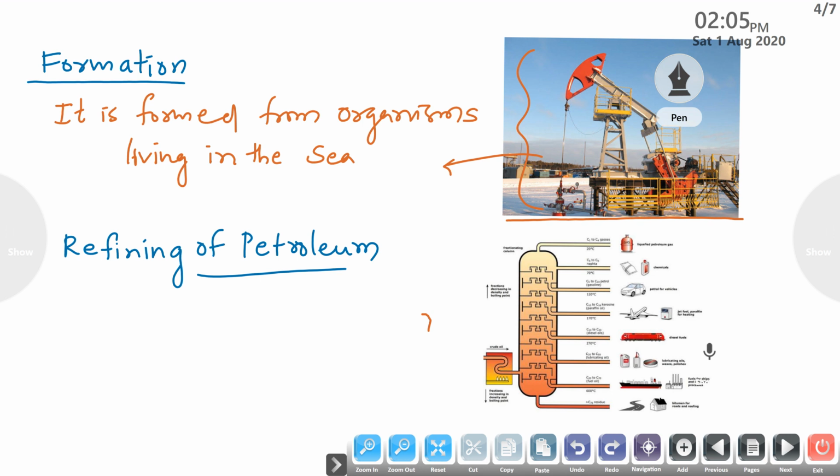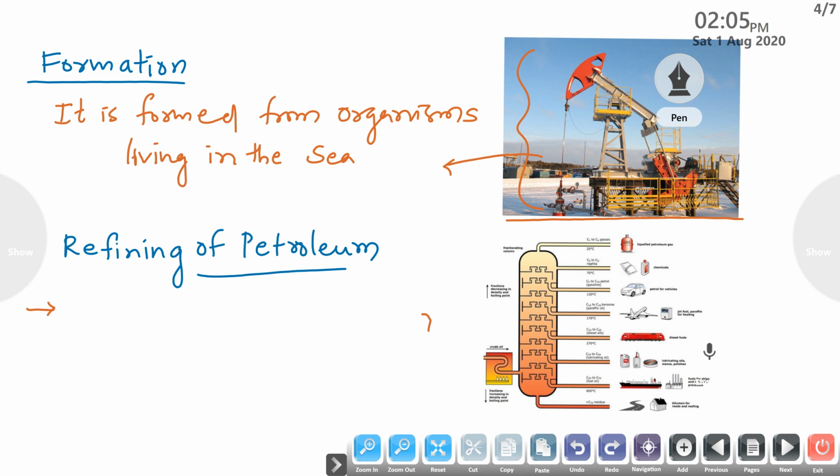Next, petroleum is a crude oil. When petroleum is purified, we can get different products.